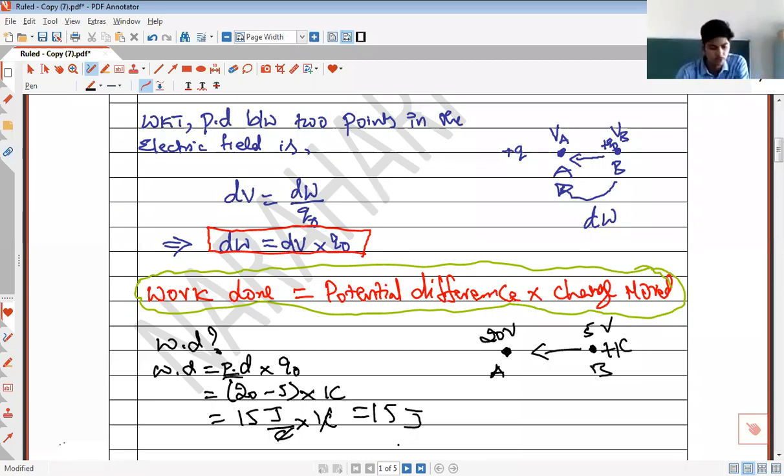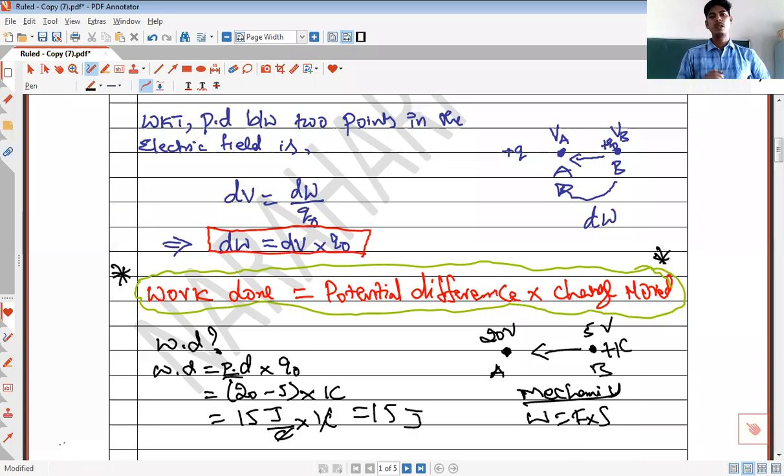Remember this formula, we will be making use of this formula again and again. From now on, whenever work done comes in electrostatics, you must make use of the formula work done is equal to potential difference into charge. In mechanics, the work done formula was different. In mechanics, work done was equal to force into displacement, whereas in electrostatics work done is equal to potential